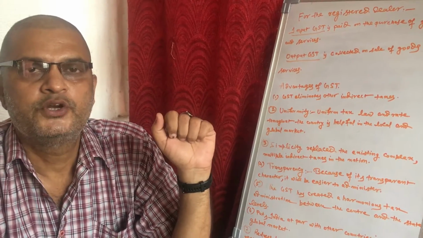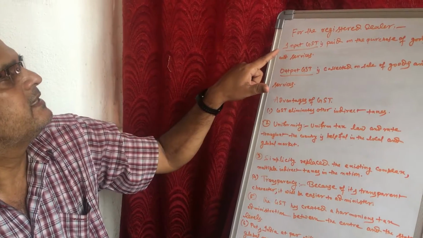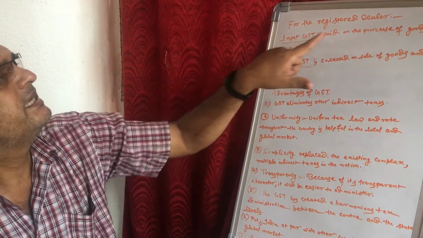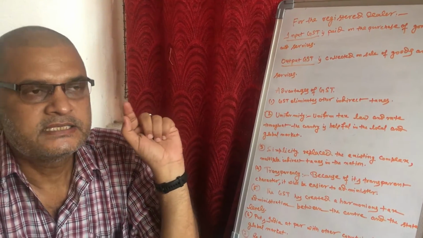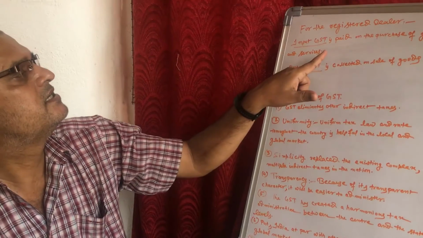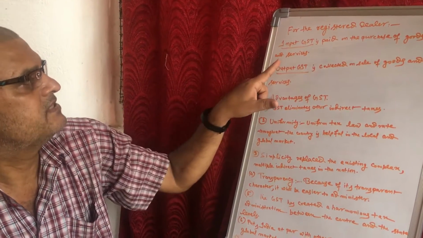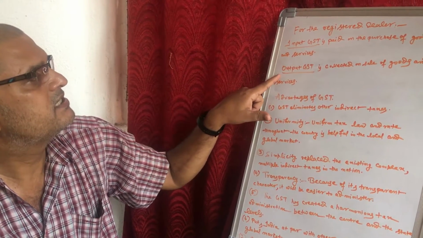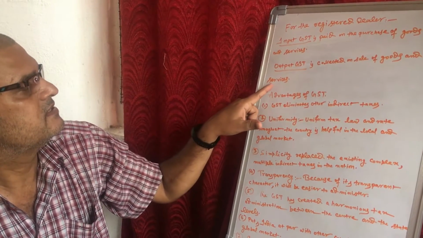Now I am going to discuss the two types of tax, that is input GST and output GST, for the registered dealers. What is input GST? It is the tax which is paid on the purchase of goods and services. That is the input GST. Output GST is collected on sale of goods and services.